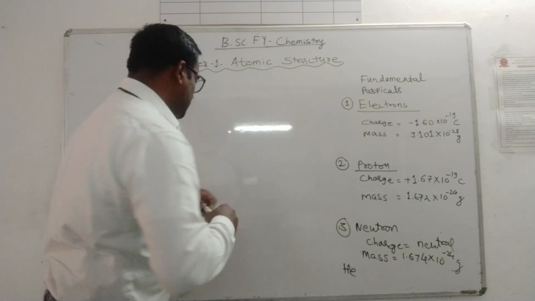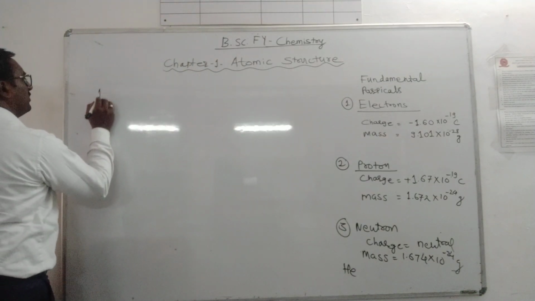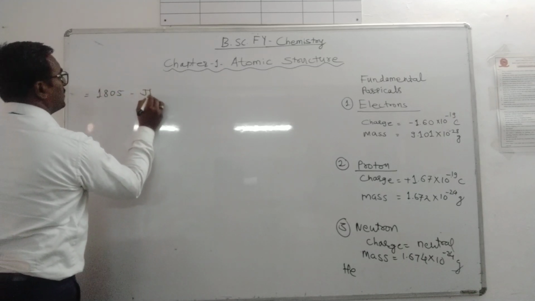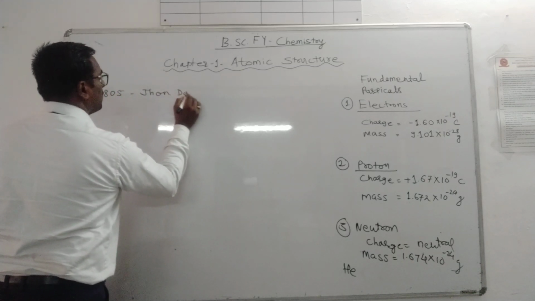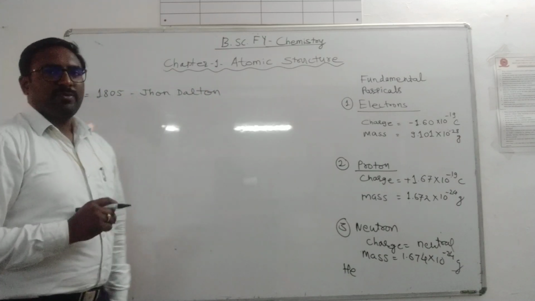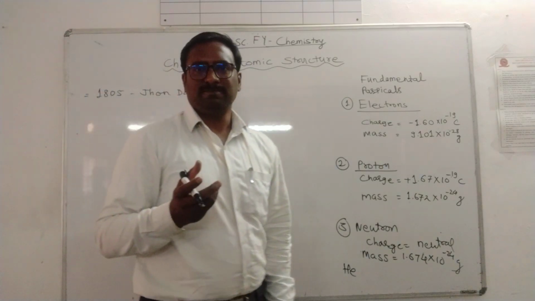The first attempt was made by John Dalton in 1805. It was a very primitive theory of the structure of atom.